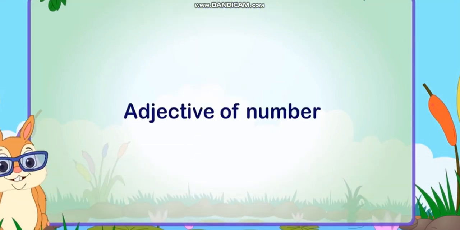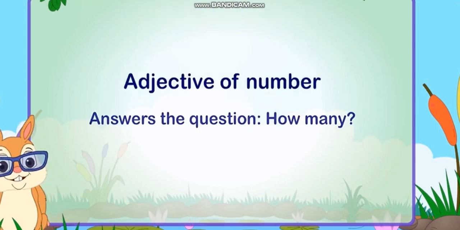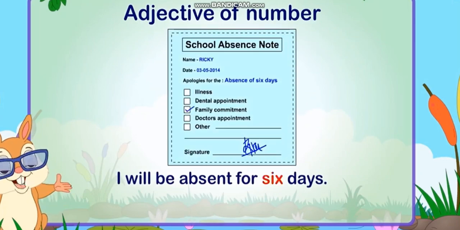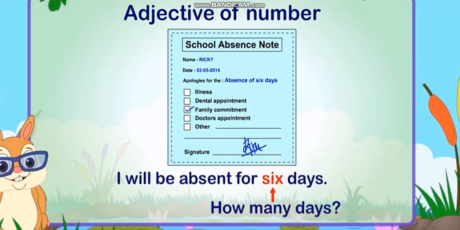Adjective of number. An adjective of number answers the question, how many? For example, I will be absent for 6 days. Adjective of number shows how many. It shows the numbers 1, 2, 3, 4, 5, 6, cardinal as well as ordinal. It even shows first, second, third, fourth. All these are also adjectives of number. 6 answers the question, how many days?